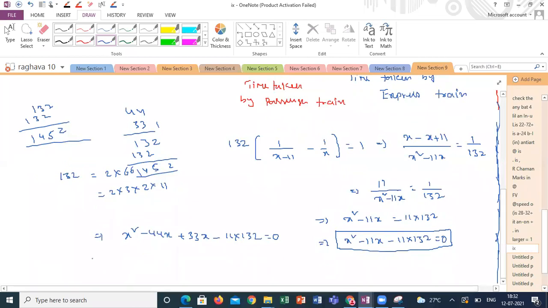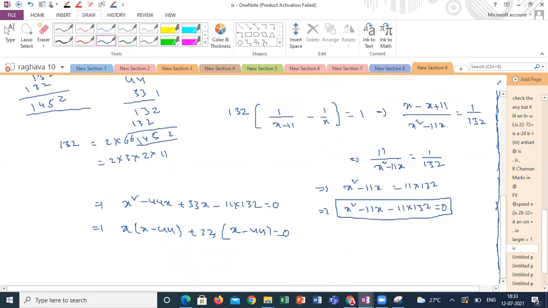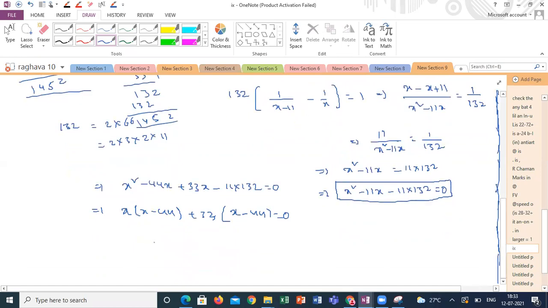If I take x common, x minus 44, and if I take 33 common, x minus 44 again, so 11 into 4 minus 44 is equal to 0. So my x I am getting as x minus 44 into x plus 33.